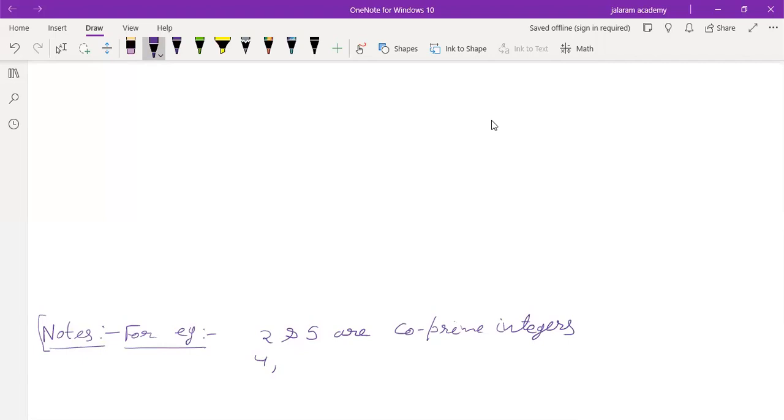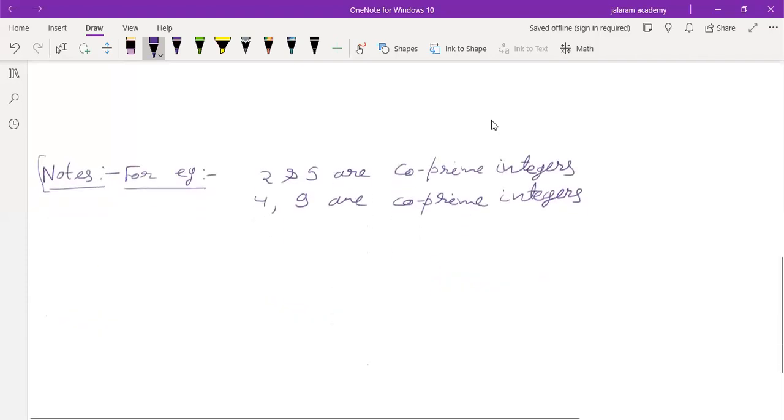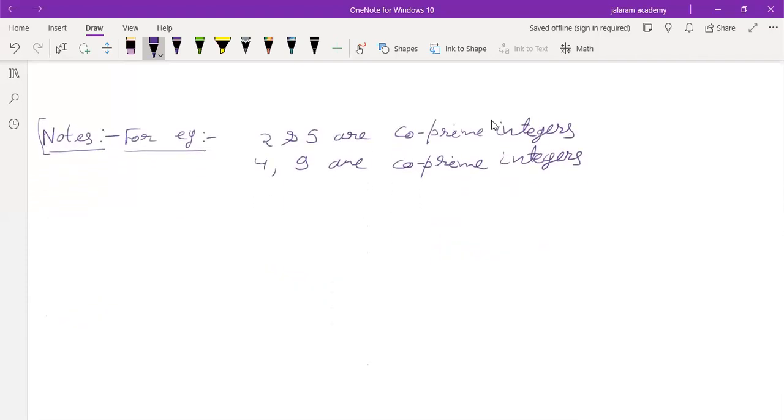I am asking about co-prime integers: 4 and 9 are co-prime integers, though none of them is a prime number. Now can you guess? Factors of 2 are 1 and 2, factors of 5 are 1 and 5. The common factor between them is 1 only. Is that clear to you?